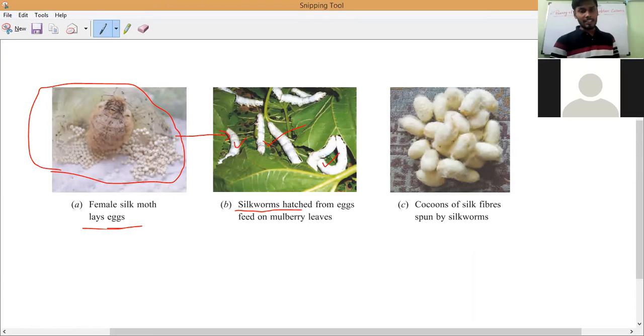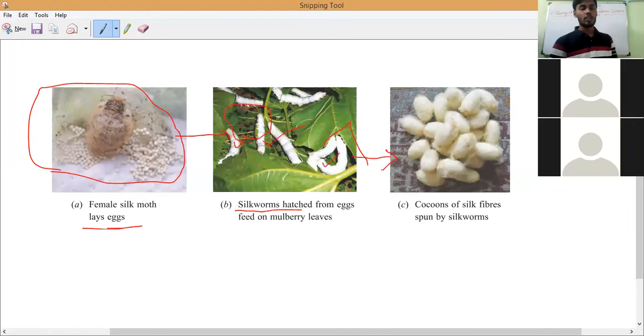Now they are eating mulberry leaves. Have you noticed here? Small holes are coming. That is, the mulberry leaves are eaten by them. Do you understand? See here, they are eating like that for 20 to 25 to 30 days. After 25 to 30 days, what will happen? They will stop eating and they will go to the cells.